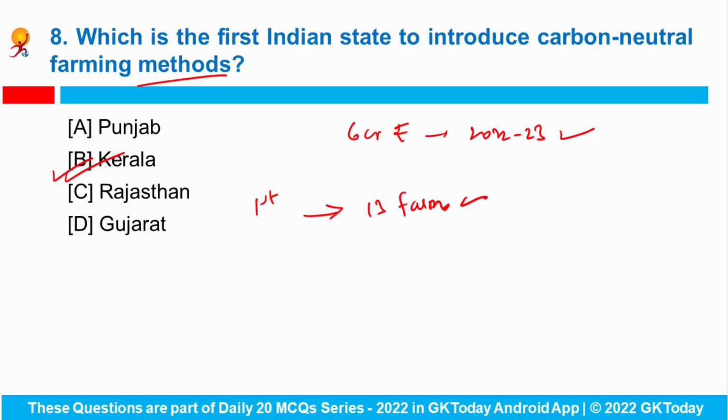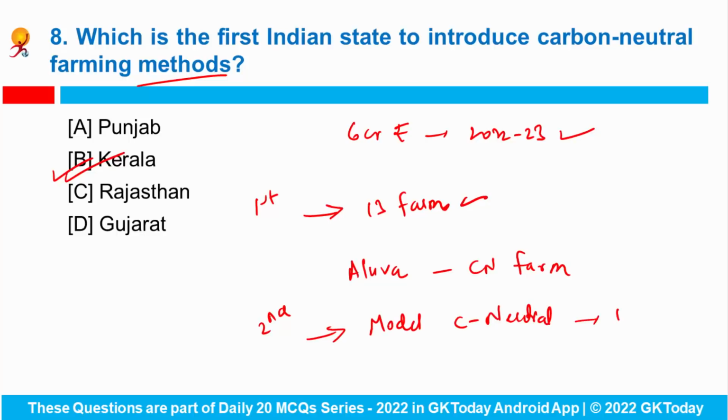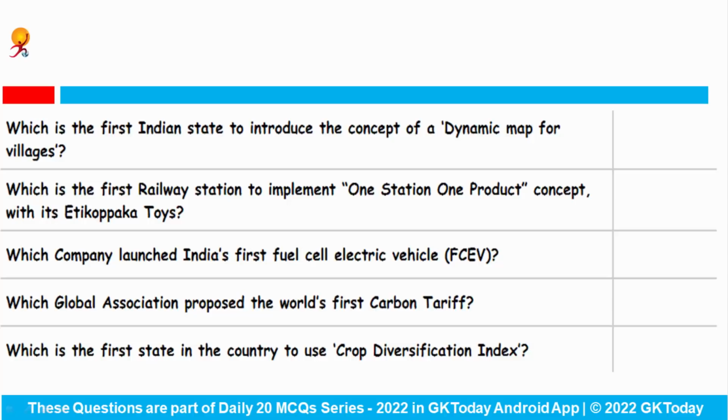So the state will convert the state seed farm at Aluva into a carbon neutral farm, and in the second phase model carbon neutral farms will be developed in all 140 assembly constituencies, right? Now coming to the question section.